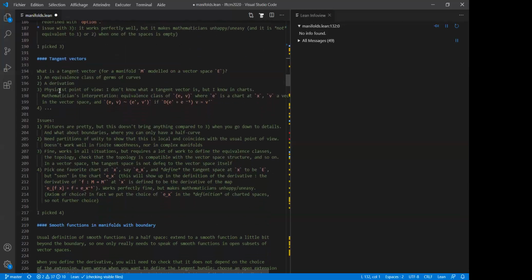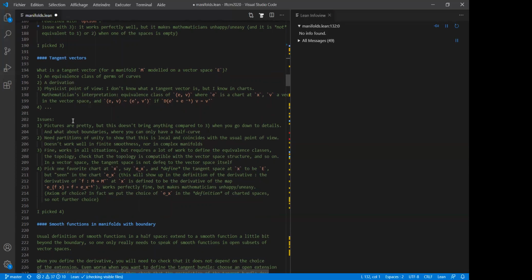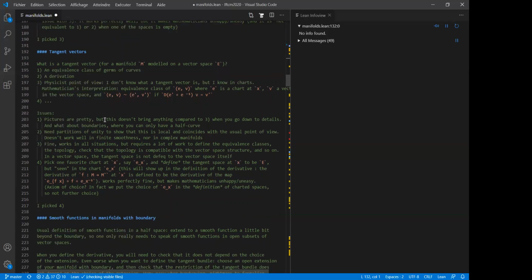The second point of view, this derivation, people who do algebraic geometry like it a lot. But if you want to show that it's really a local notion, you need partitions of unity, say. And also, this point of view does not work in finite smoothness. If you have a manifold with finite smoothness, you have derivations which are not tangent vectors in the usual sense. And in complex manifolds, where everything is analytic, you don't have partitions of unity. So you're also a little bit in trouble to make this work nicely.